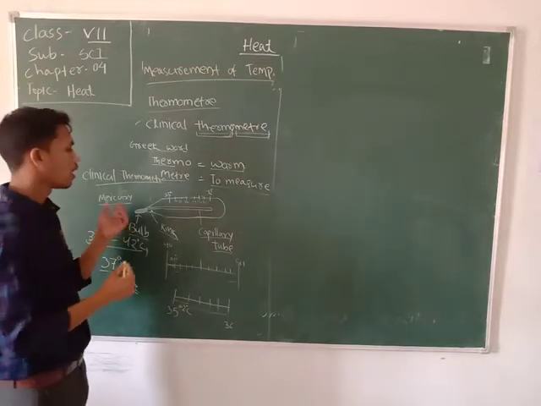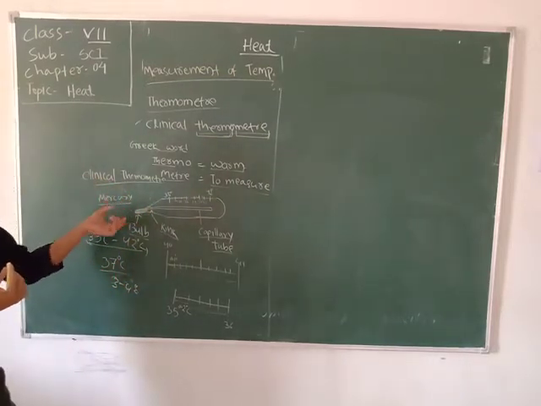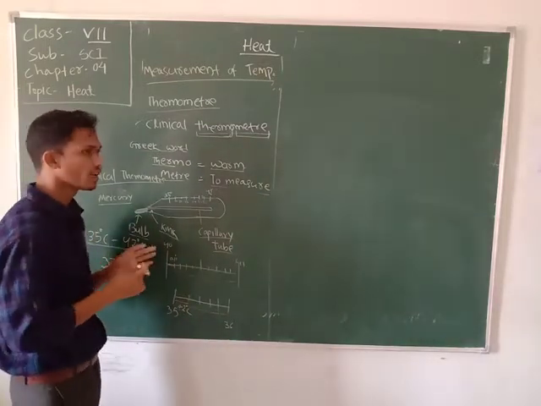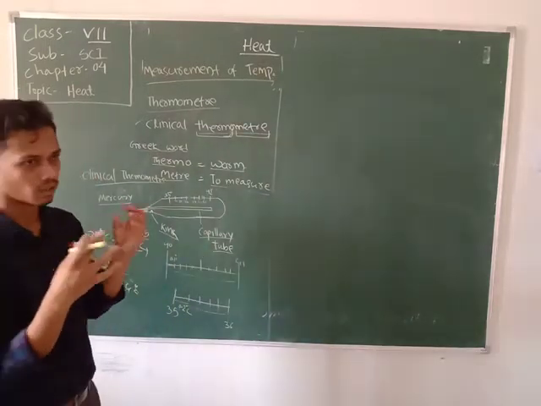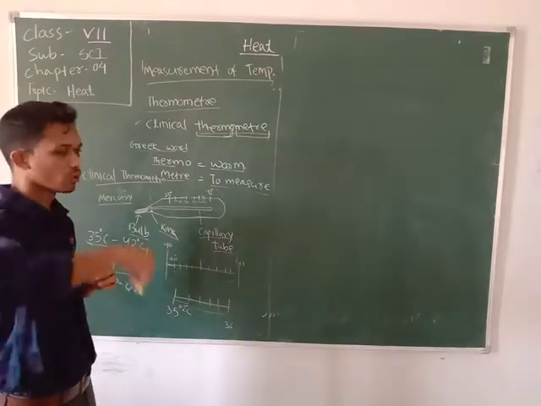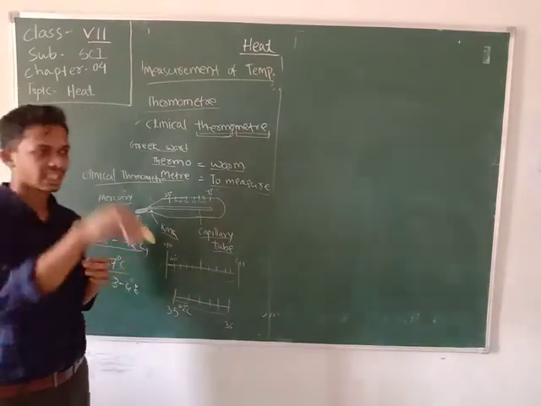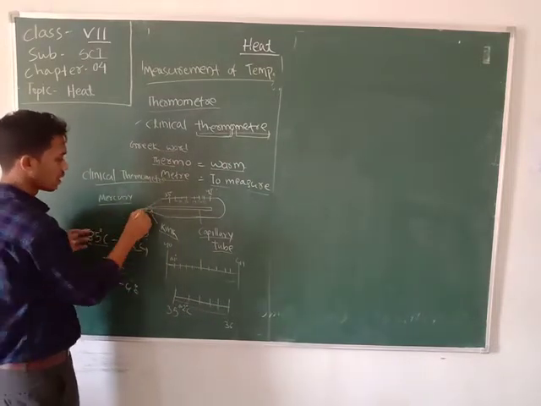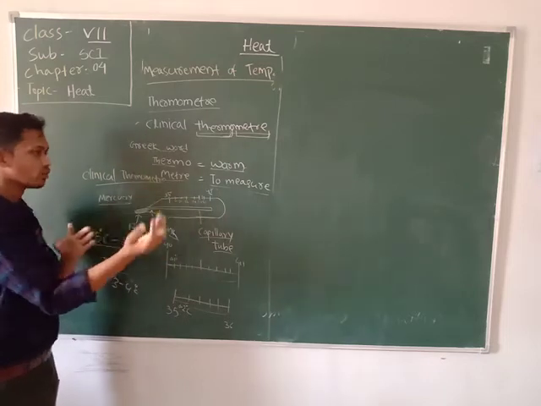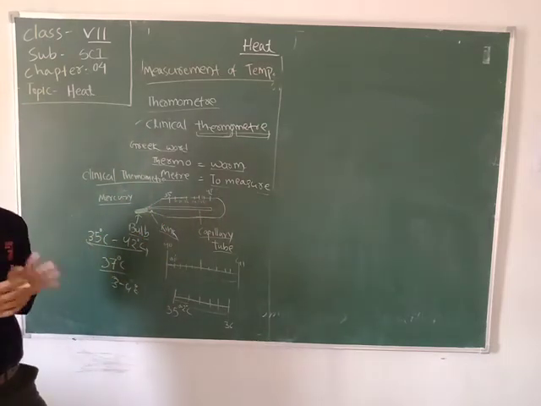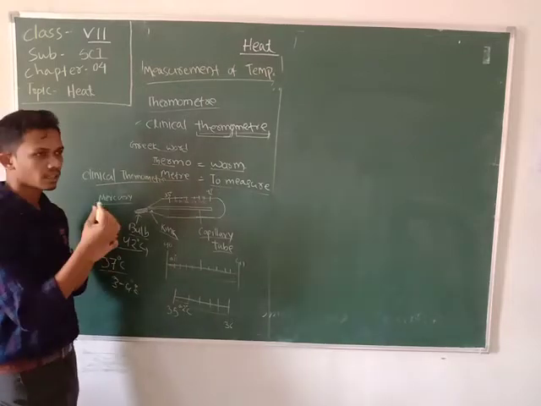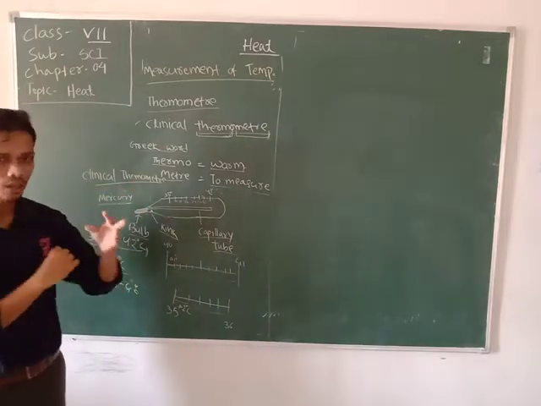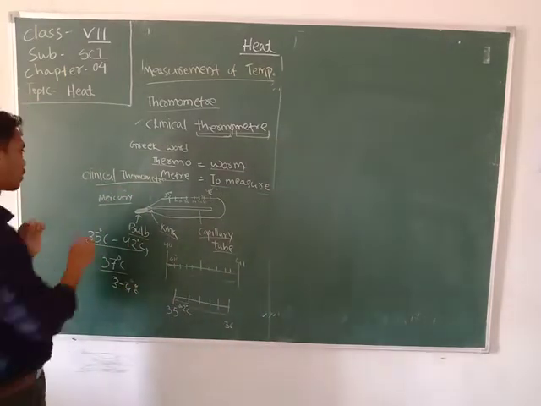Before placing the thermometer inside your tongue or inside your hand, you have to clean it with water mixed with antiseptic. After that, give it 2 to 3 jerks. When we jerk it, if the mercury has moved upward, it will fall back to its original position. After doing that, place the thermometer under your tongue or under your arm and keep it there for 2 minutes.